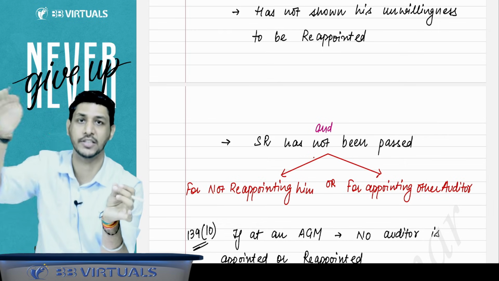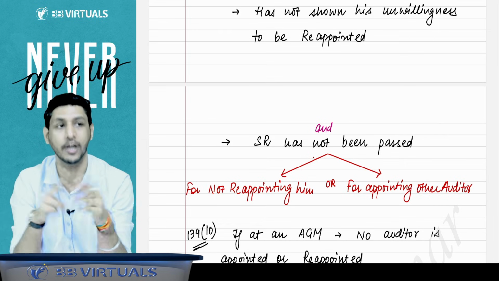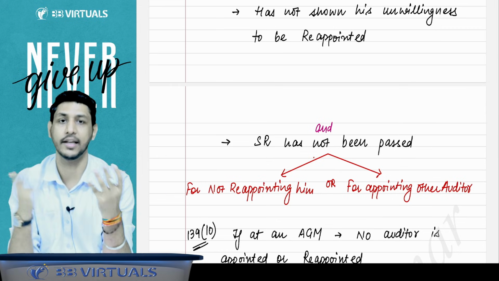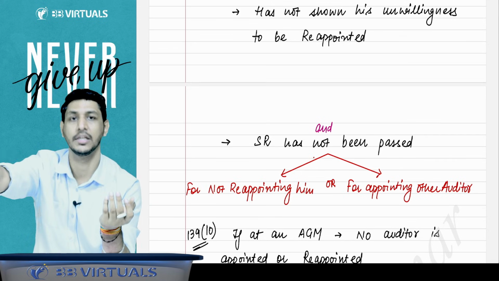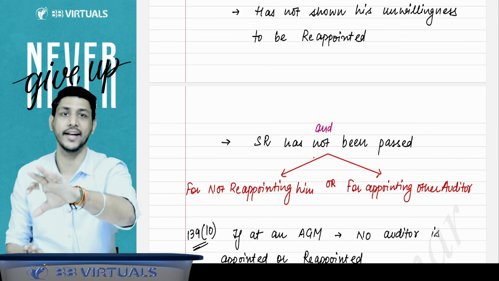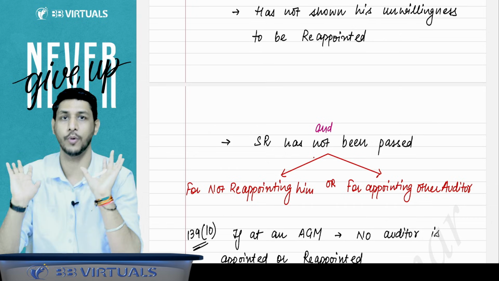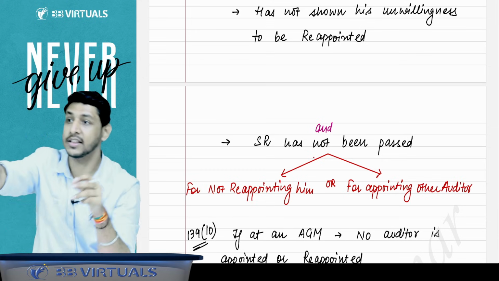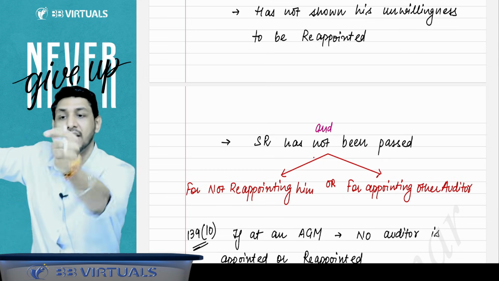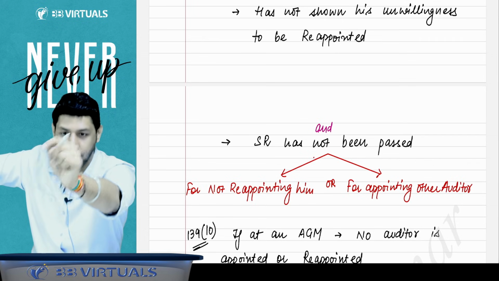They can send a special notice for either of two things. Either they say this auditor will not be reappointed, and who will be appointed, they are not telling, you decide. Or they can send a name that in place of the retiring auditor, you appoint this person as an auditor.